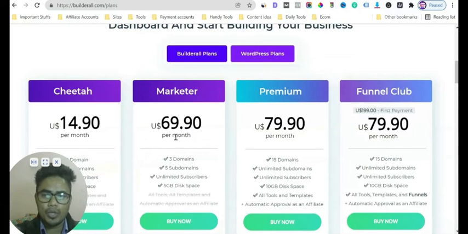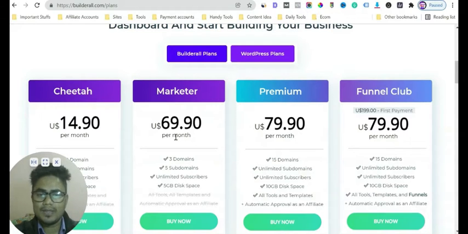The difference is that in the Builderall plan, you only have access to all the Builderall tools inside the Builderall platform. But in the WordPress plan, you can build WordPress websites, and you will get free hosting or dedicated hosting from Builderall. They charge a small amount for their WordPress hosting. So you can have everything under one roof.